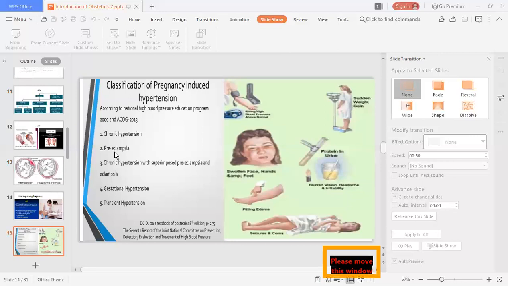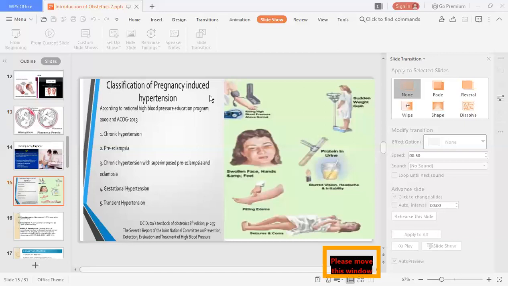Then there may be some increase in the BP during pregnancy. This is the classification of pregnancy-induced hypertension according to the National High Blood Pressure Education Program 2000, that is ACOG: chronic hypertension, preeclampsia, chronic hypertension with superimposed preeclampsia, and eclampsia, then gestational hypertension, and transient hypertension also.